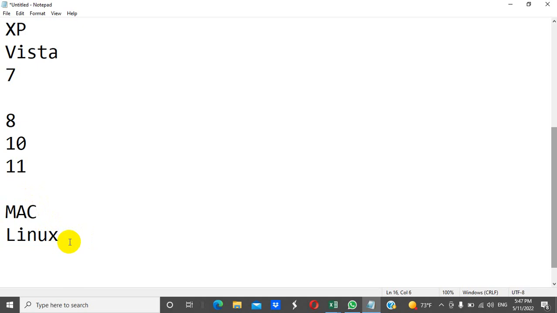In today's lesson we learned what an operating system is. Briefly, an operating system is a system software which is used to control the PC's work. If we want to use our computer system, we should install one of the operating systems like Windows or Linux, or we can use the Macintosh operating system.